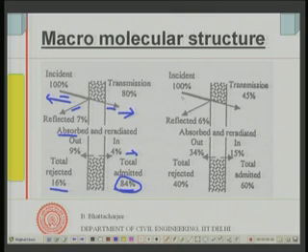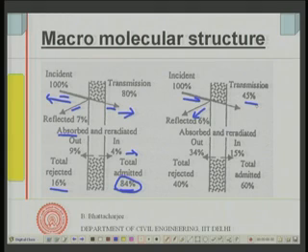Similarly, for another glass, let us say 100% is incident, 6% is reflected out, because there is an interface. Reflection takes place from interfaces of two materials having different refractive index. So, here at the interface of the glass and air, 6% will be reflected, 45% is transmitted directly. So, this is going in, but then 45 plus 6 makes it 51%.